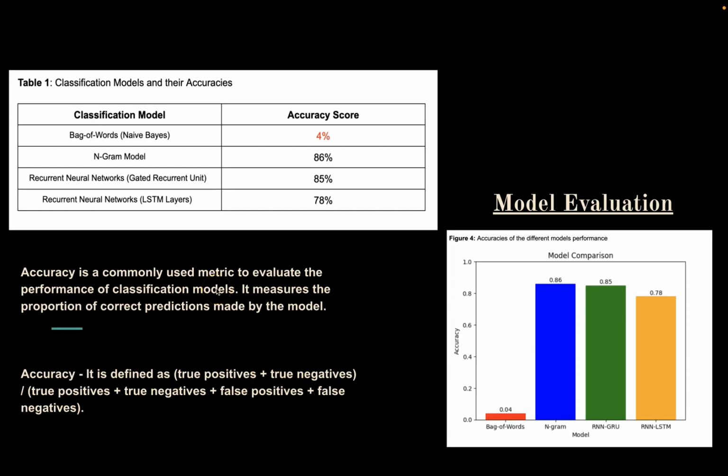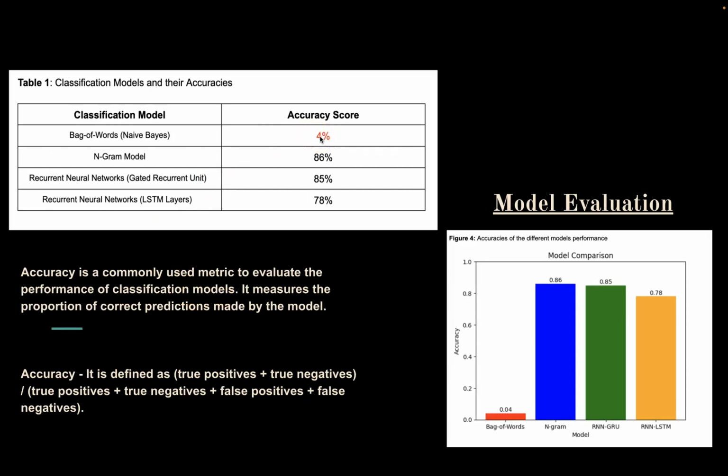So the bad accuracy for the bag of words is probably because of the imbalance in the star ratings. As we had earlier mentioned, we discovered in the EDA that there were so many 5-star ratings as compared to the other stars, and therefore that is a limitation of bag of words, and that is why we see this accuracy score.